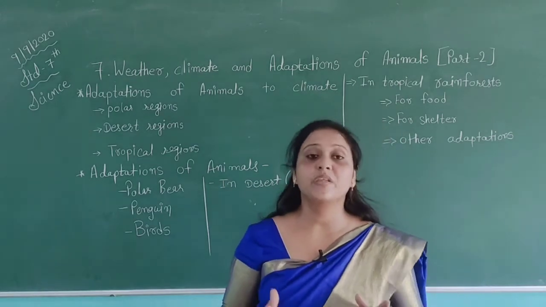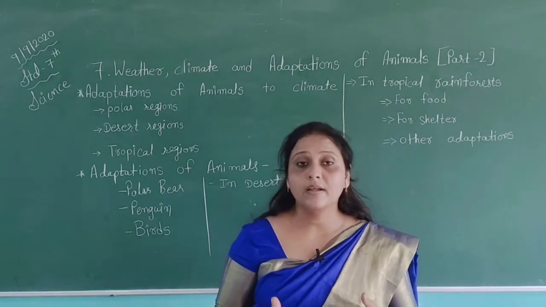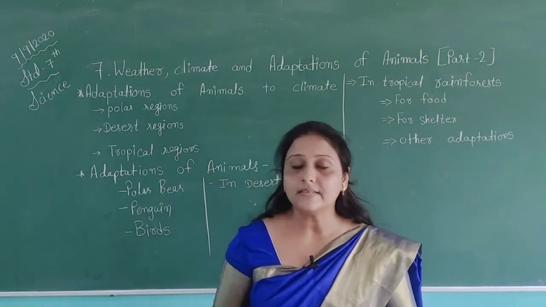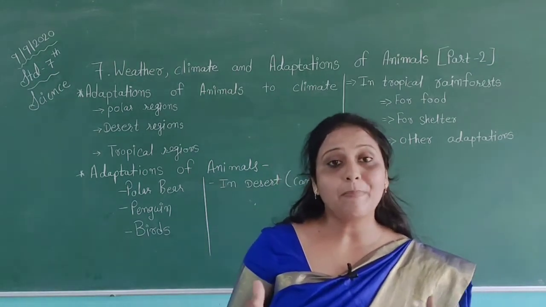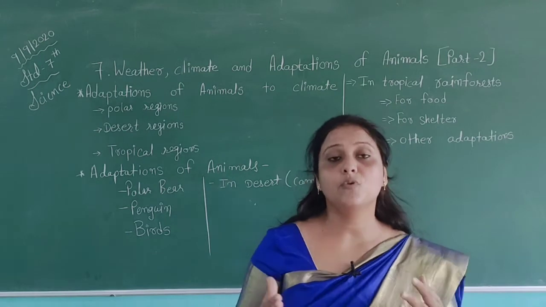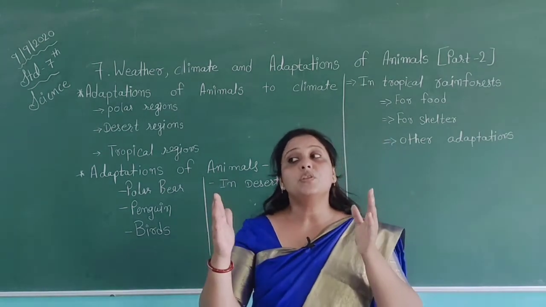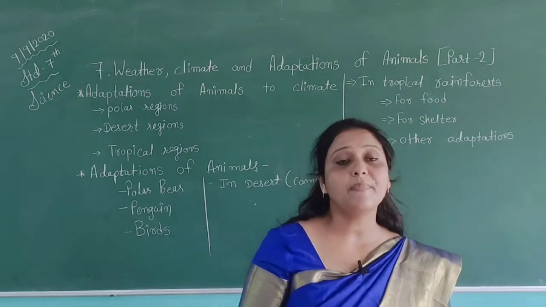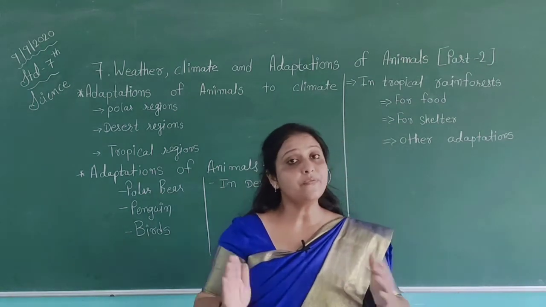For example, can we find camels in cold regions and penguins in desert areas? No, because the features of the animals are different from each other. Camels and penguins have different features.